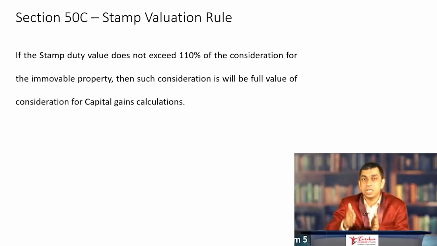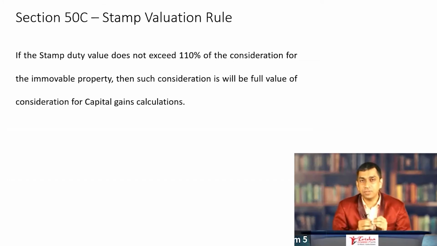In other words, if the stamp duty value of the immovable property was more than the actual consideration, the stamp duty value was deemed to be the full value of consideration for calculating capital gains. This was section 50C before. Slightly harsh, but whether it is harsh or liberal on the assessee is not the point of discussion here.